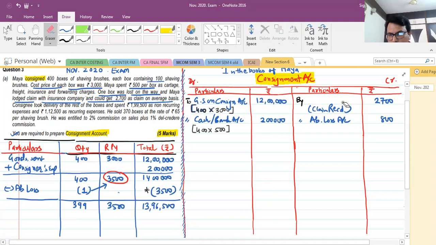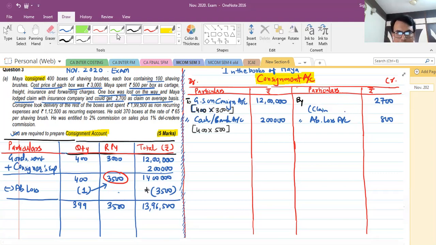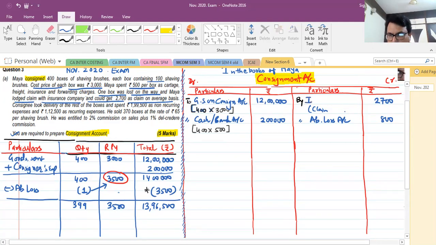So insurance company account debit 2700, abnormal loss account debit 800, to consignment account 3500. So entry is over for this, right?